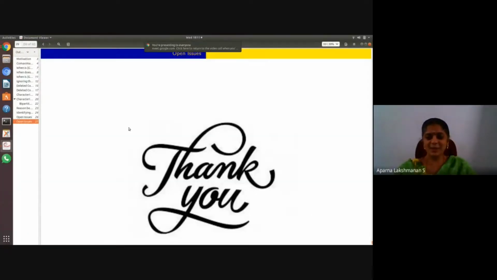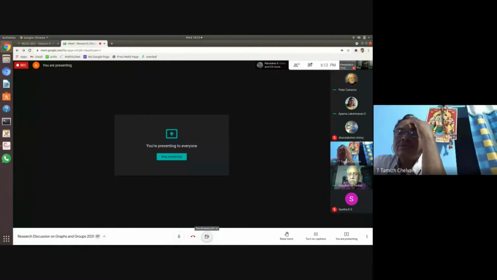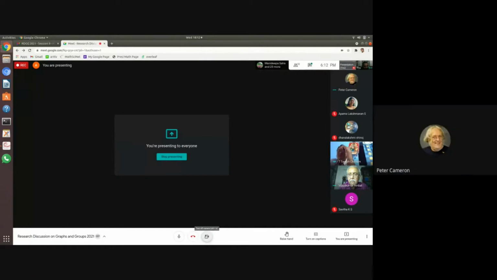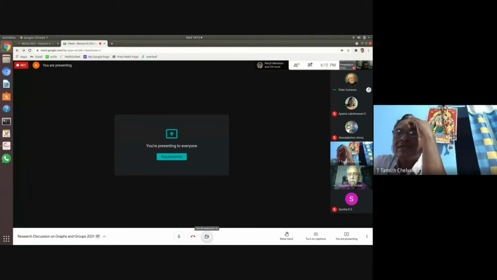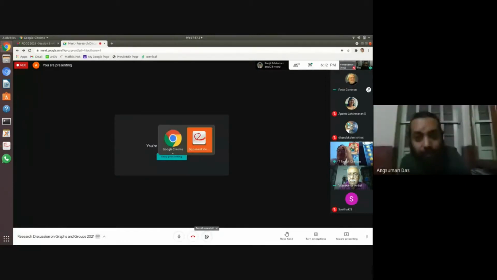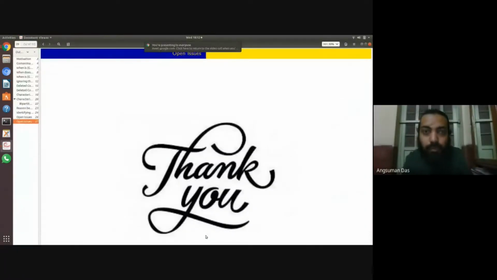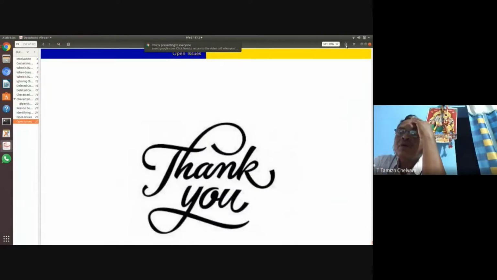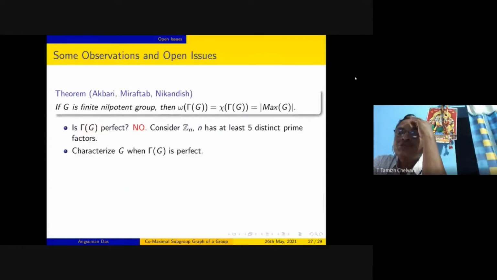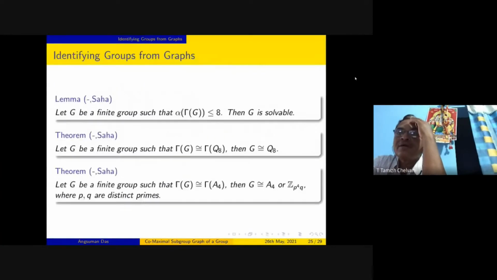Any questions or comments? You have already said the case of A4 and Z, what is the other case? Z p to the power 4 q. Is it anything related to the observation you made in the last point? One of them is cyclic, another one is nilpotent, and if the graphs are isomorphic?